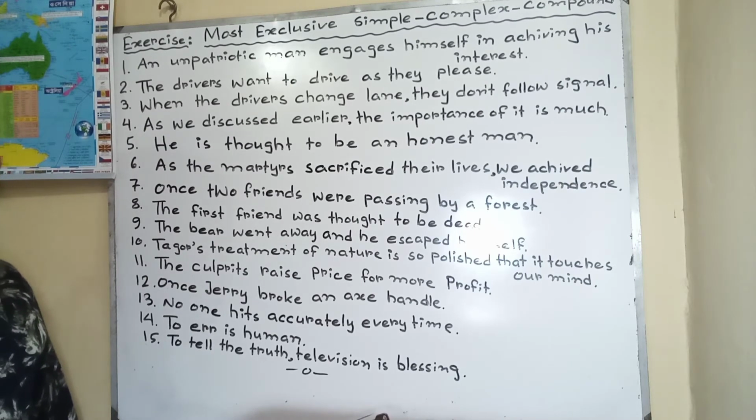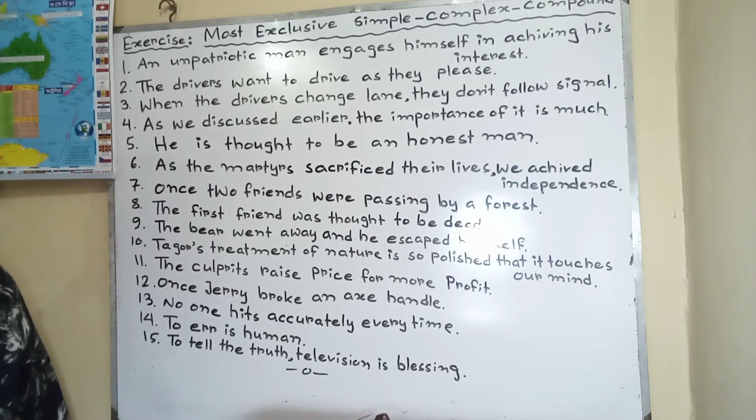10 number. Tagore's treatment of nature is so polished that it touches our mind. The sentence is given in complex. Now we are changing it into simple.